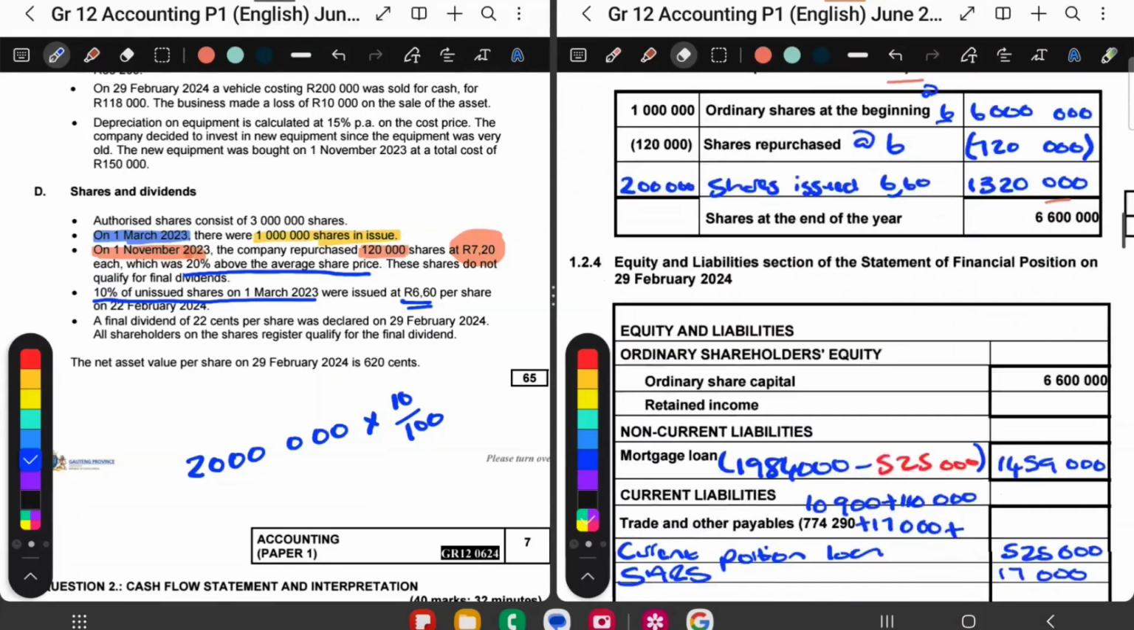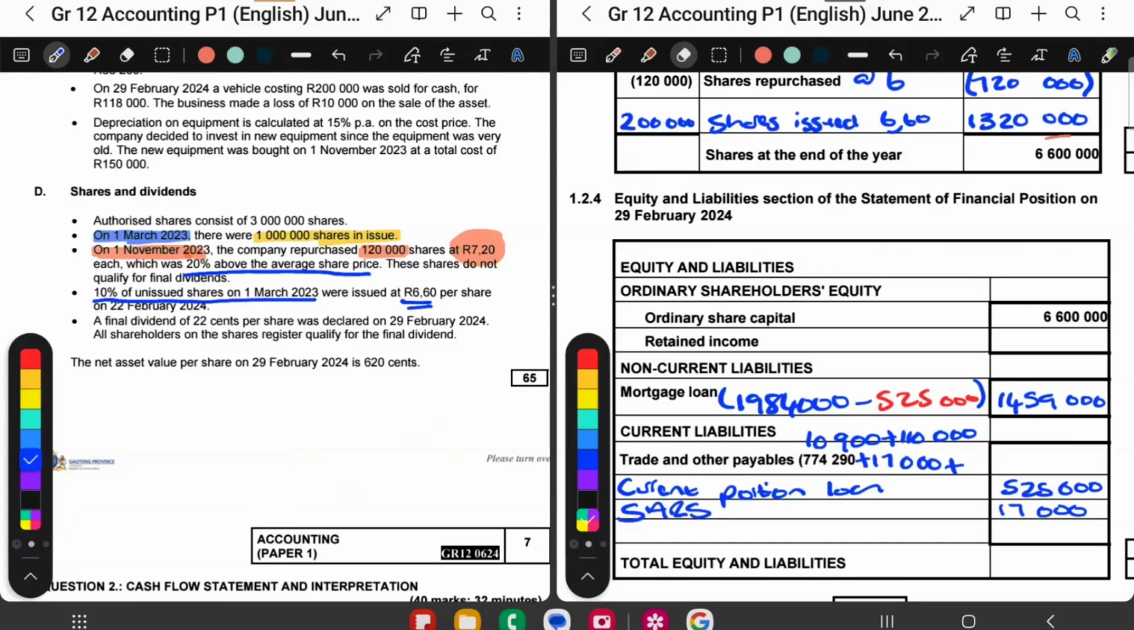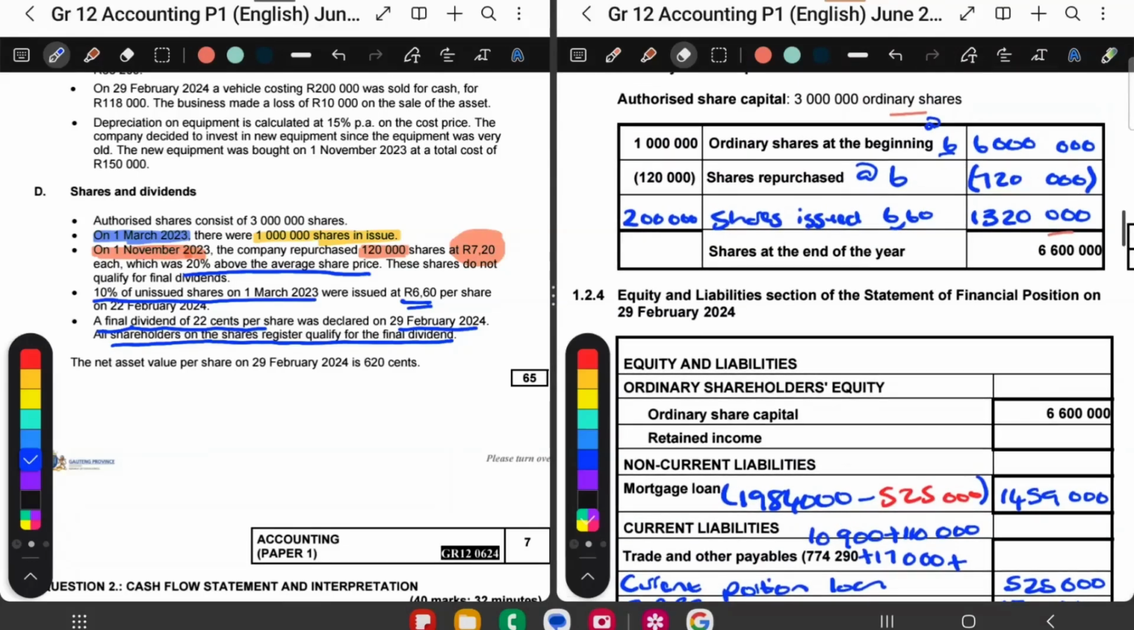And then the only thing left for us to do is this last part over here, a final dividend of 22 cents. So a final dividend was declared at the end of the financial year, and it says all shareholders on the share register qualify. So that means, oh, I have a missing amount here. Let's put this amount in. Do you know how to get it? You say this minus this plus this gives me that. So let's fill that in.